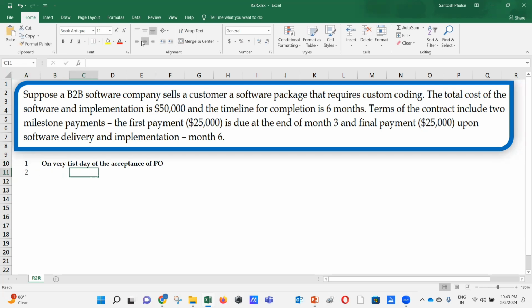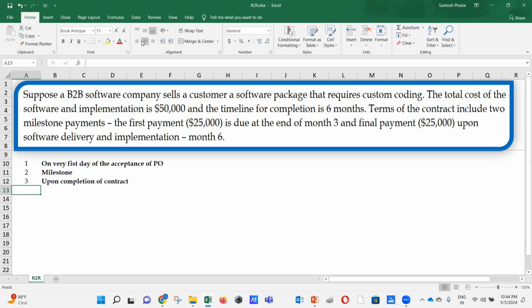if the invoice is going to be raised based on milestone. If your invoice is going to be due based on the milestone. And the third, upon completion of delivery or completion of contract. So you have three scenarios. Then how are you going to do the entry for each and every stage?